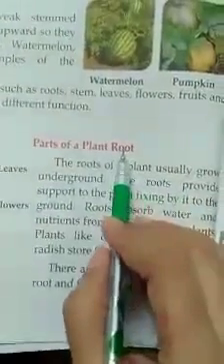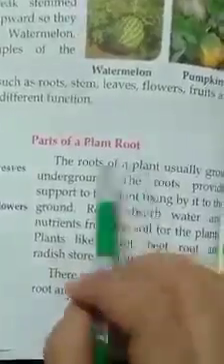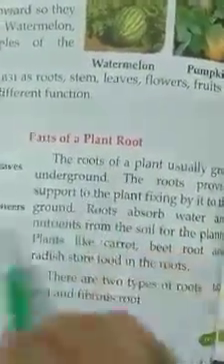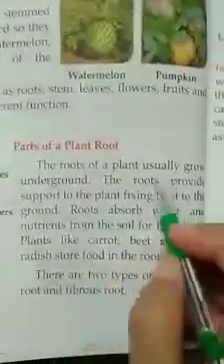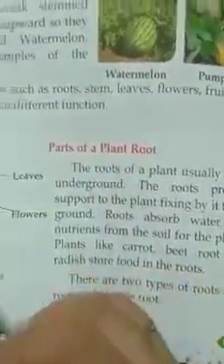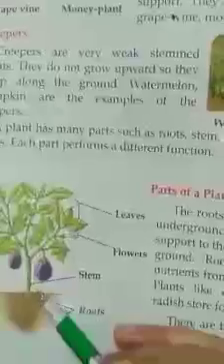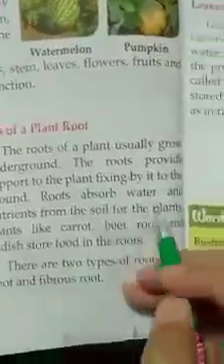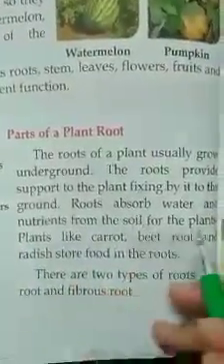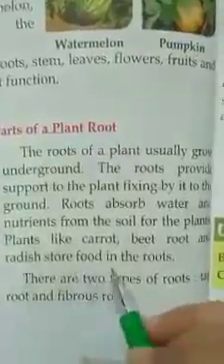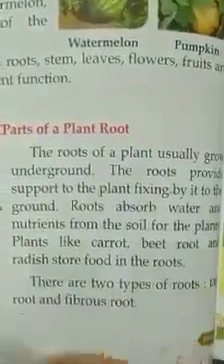Now the first part is root. Now we will read about root. The roots of a plant usually grow underground. The roots provide support to the plant, fixing it to the ground. It is the main connection between the ground and the plant, so that a plant can be fixed with the ground. Roots absorb water and nutrients from the soil for the plants. Plants like carrot, beetroot and radish store food in the roots.